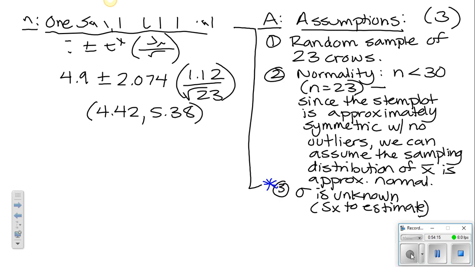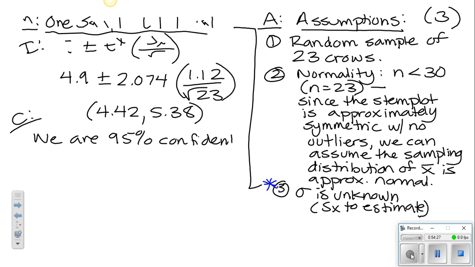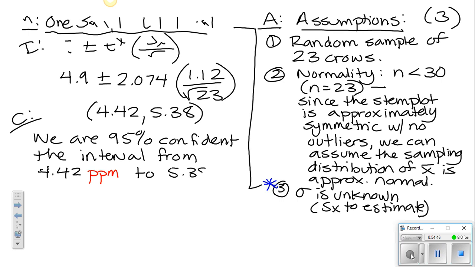So we can finally say that, for our C part, this is our I part, by the way, we are 95% confident that our estimation of this mean, so we're 95% confident that the interval from 4.42, and now here you got to remember units, parts per million, to 5.38 parts per million